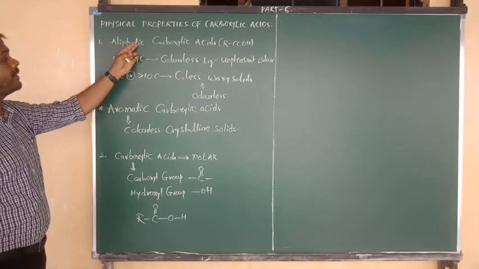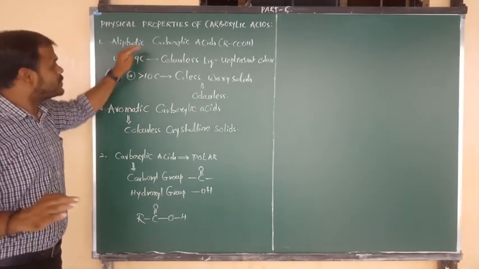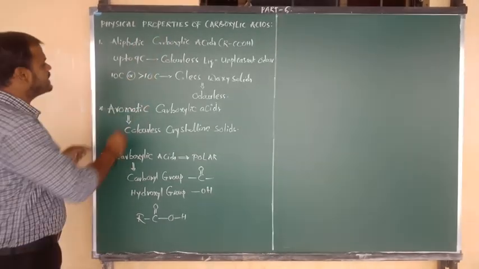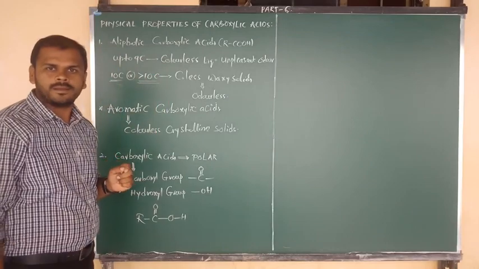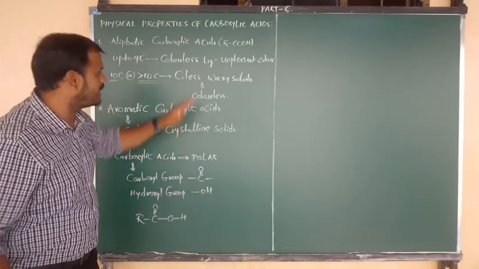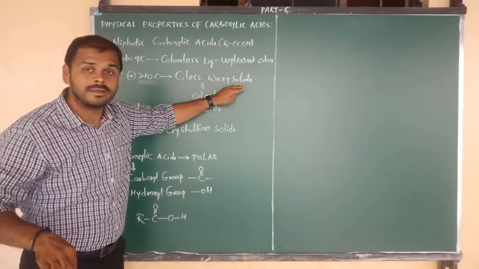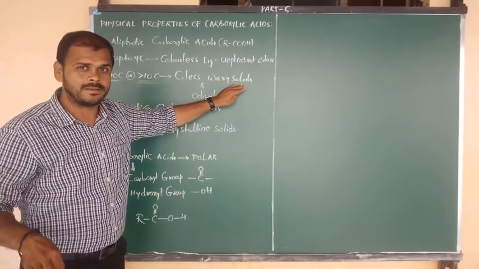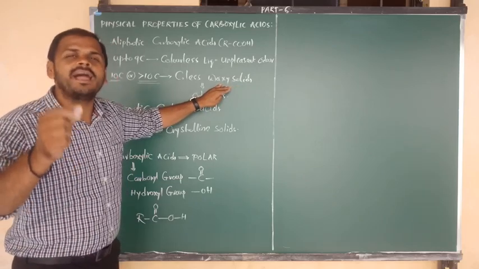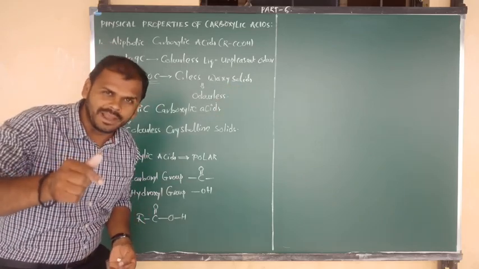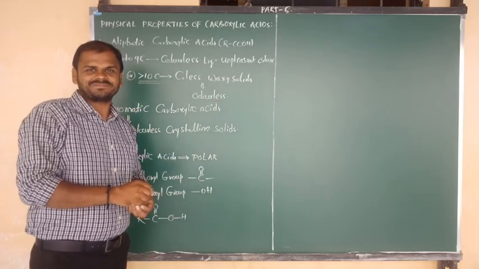Aliphatic carboxylic acids having 10 carbons or more than 10 carbons are also colorless, but they exist in the solid phase with a waxy, oily nature, a little bit of fatty acid nature.